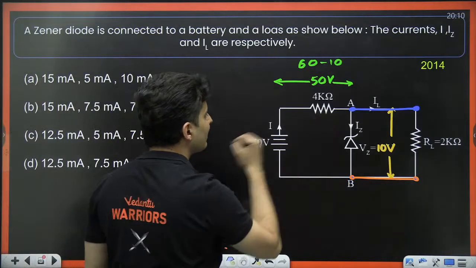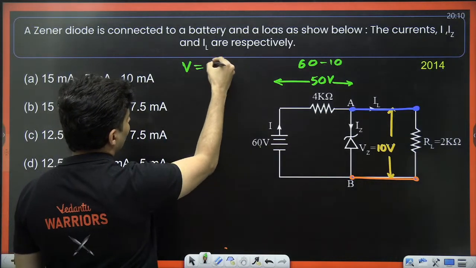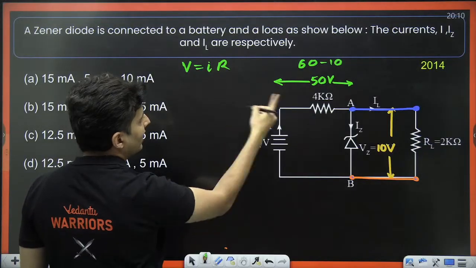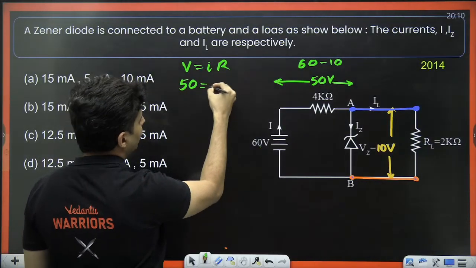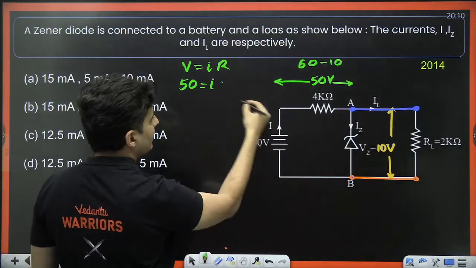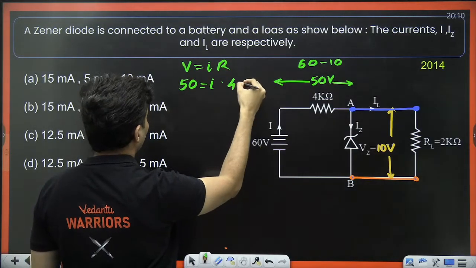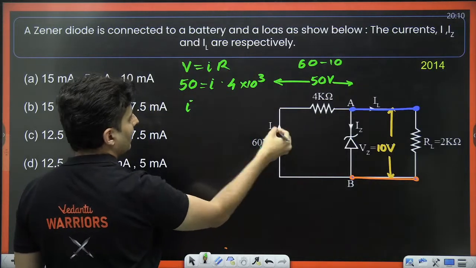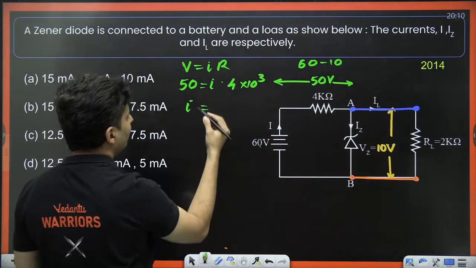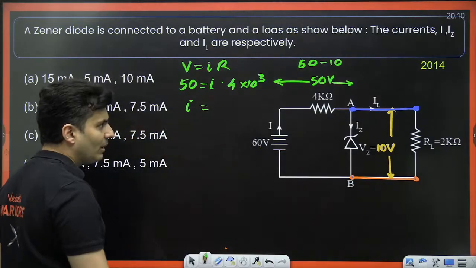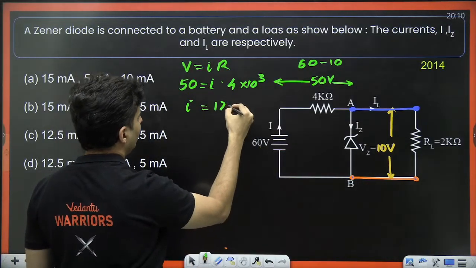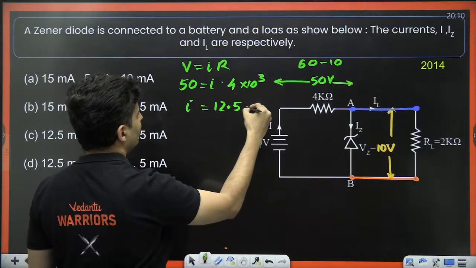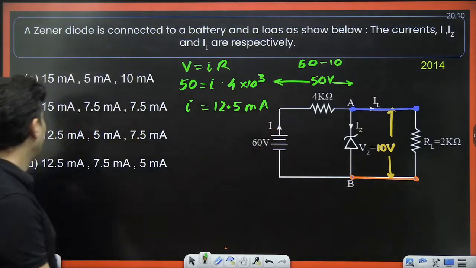So using V is equal to IR, voltage is 50, current is I, resistance is 4 kilo, 4 into 10 to the power 3. So current I over here will be 50 by 4, which is 25 by 2, which is 12.5, but this will be milliamperes. 12.5 milliamperes.